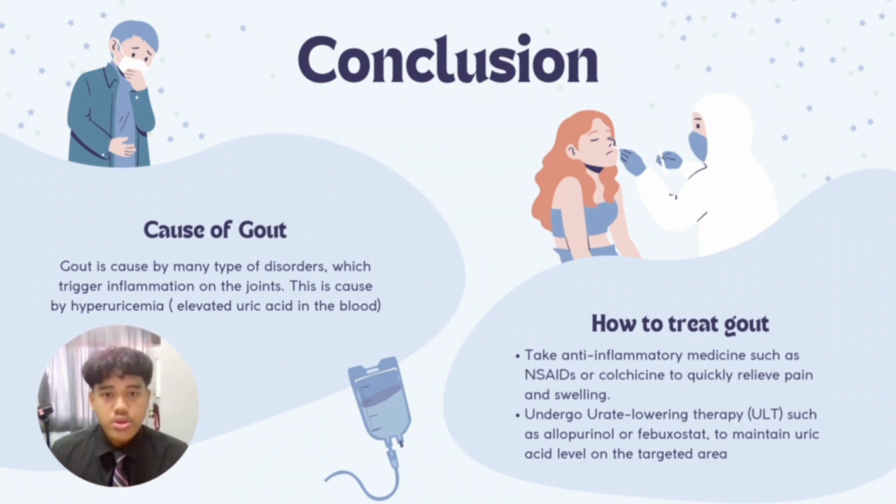And how do you treat gout? The first thing that you can do is take anti-inflammatory medicine such as NSAIDs or colchicine to quickly relieve the pain and swelling. Or you can also undergo urate lowering therapy or ULT such as allopurinol or febuxostat to maintain your uric acid level in the target area.